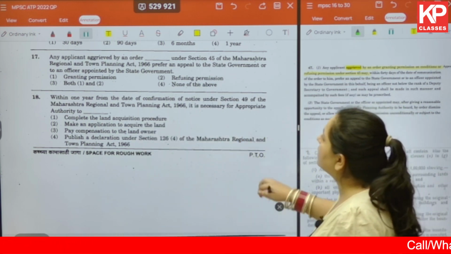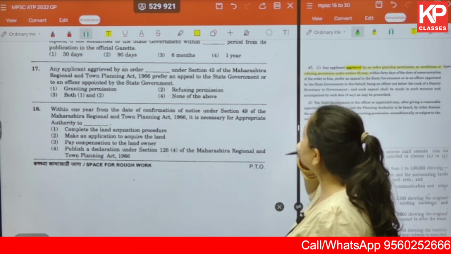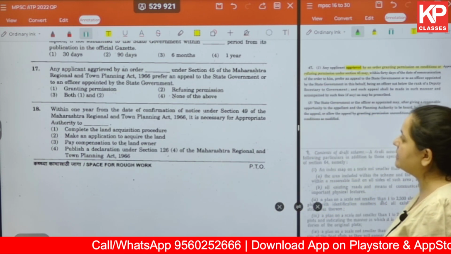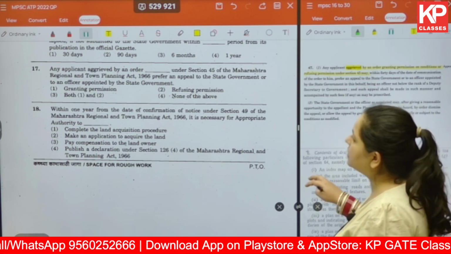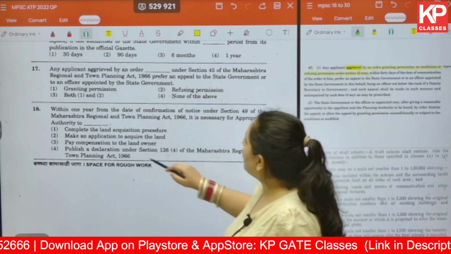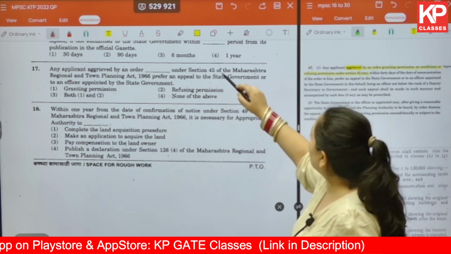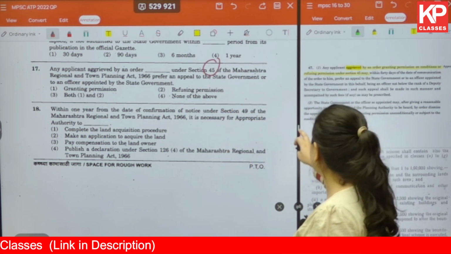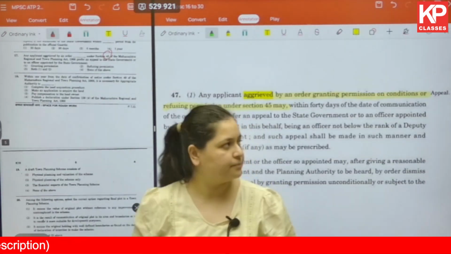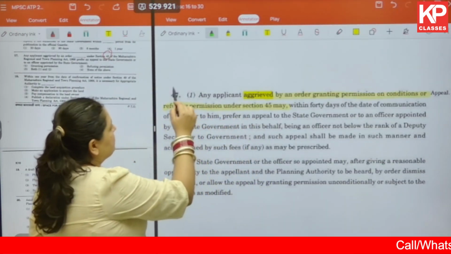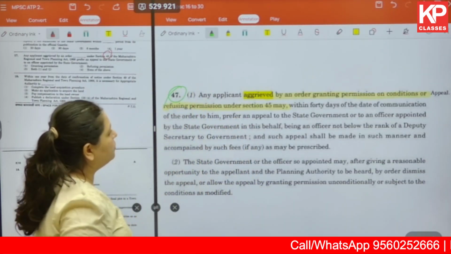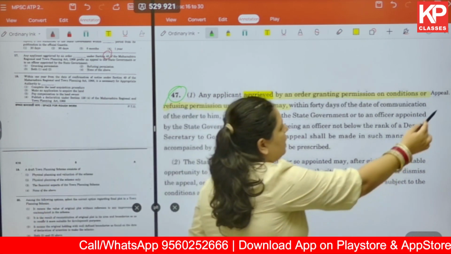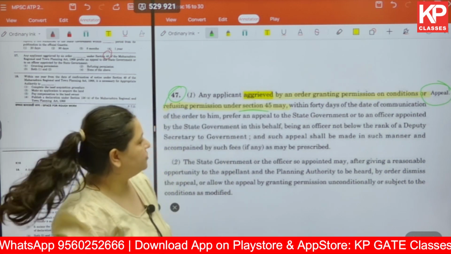Any applicant aggrieved by an order under section 45 of the Maharashtra Regional and Town Planning Act 1966 may prefer an appeal to the state government or an officer appointed by the state government. Now we already know that this is in reference to section 45 of the MRTP Act. Let's directly go to the document. Here under 47 section, it's in reference to section 45. It talks about appeal. Okay, so let's read what it's written.